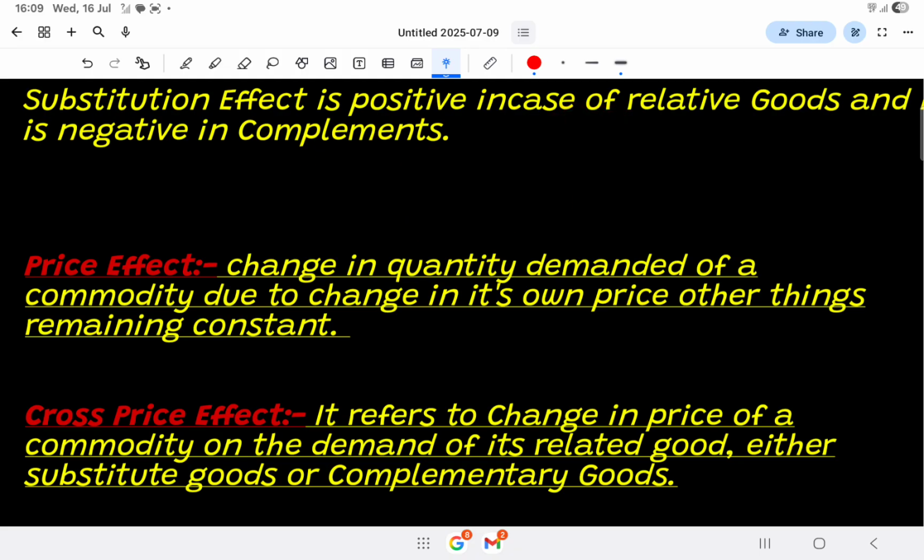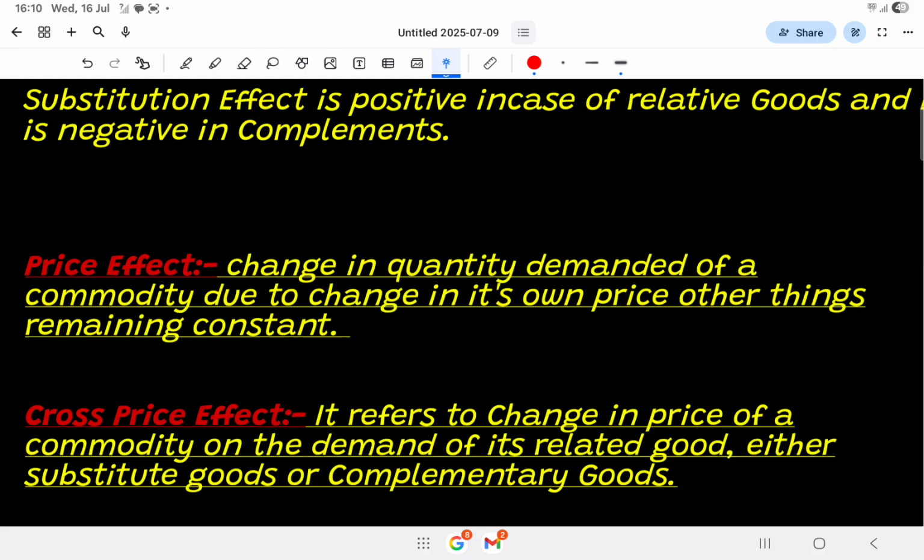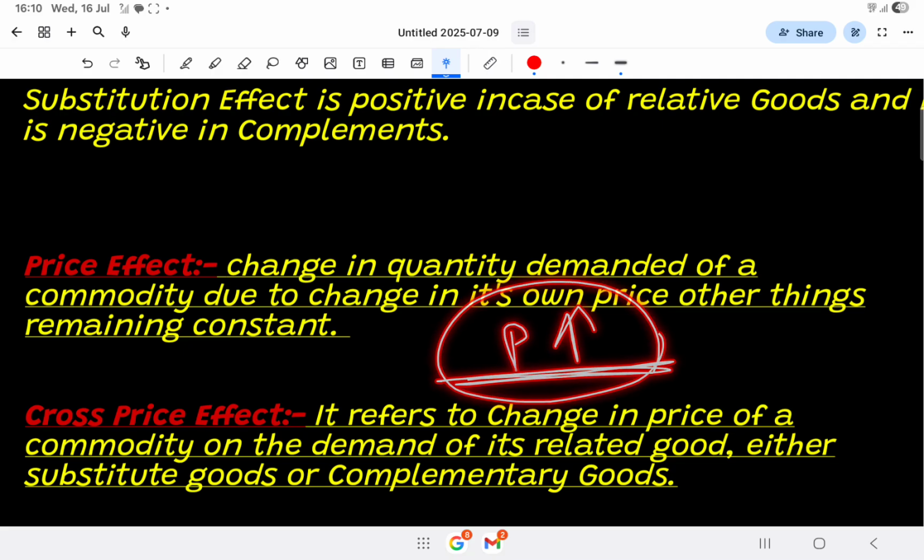So we can say that the fall in demand or quantity demanded is the result of a change in the price of that particular chocolate. So it's known as price effect. Change in quantity demanded of a commodity due to change in its own price while other things remain constant. Means income of the consumer remains constant, taste and preference remain constant, price of substitutes remains constant, the rest of the things remain constant, only the price of that particular chocolate moves up. As a result, its demand declines, its quantity demanded falls. It is known as price effect.